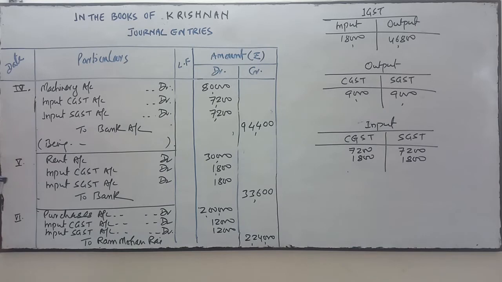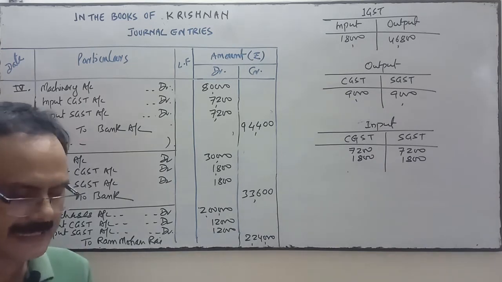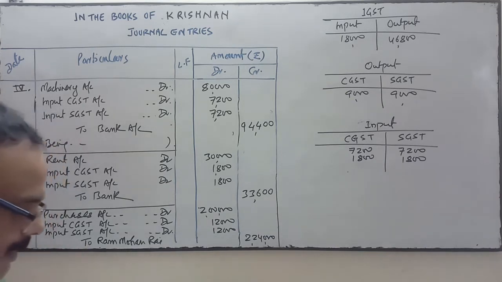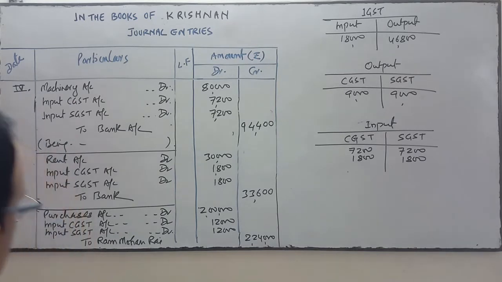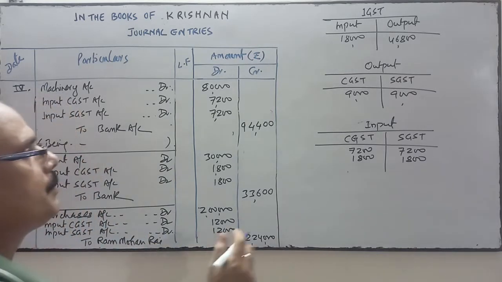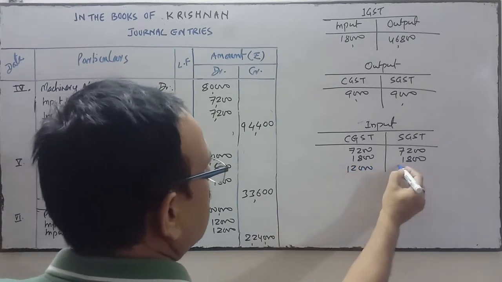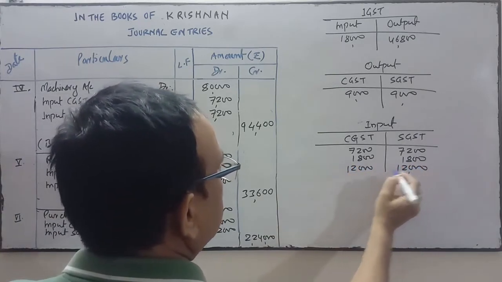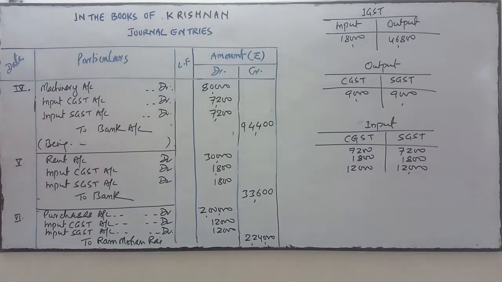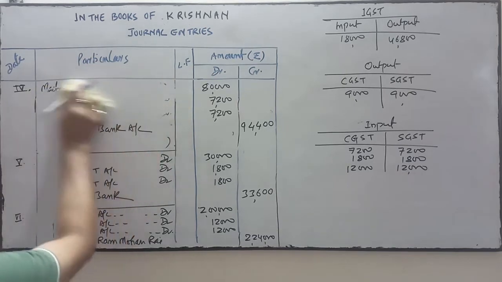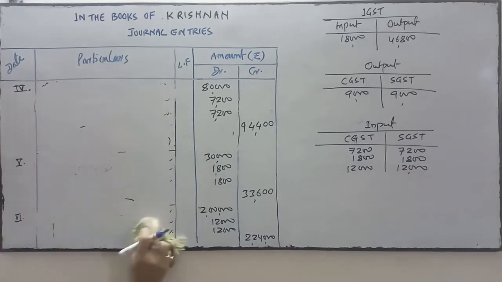So what will be the narration? Being goods purchased on credit at 6% CGST and 6% SGST. Okay. So here input CGST and input SGST are both 12,000. Now see the next transaction.